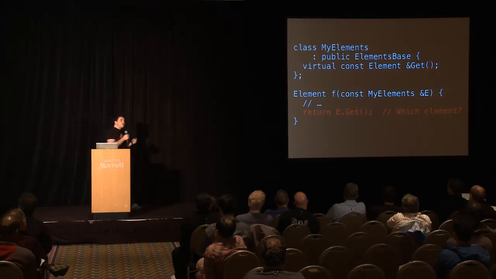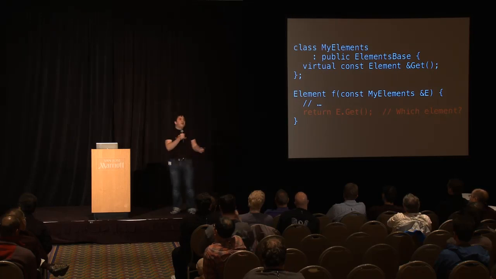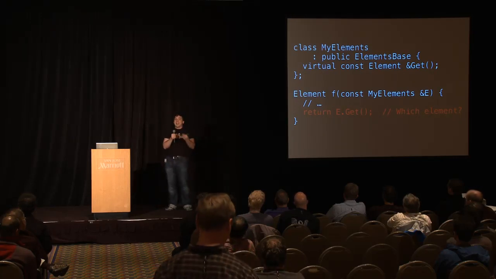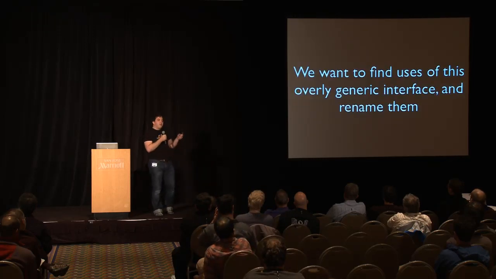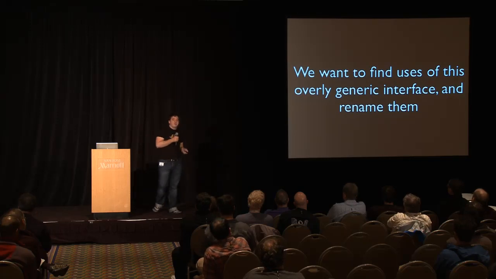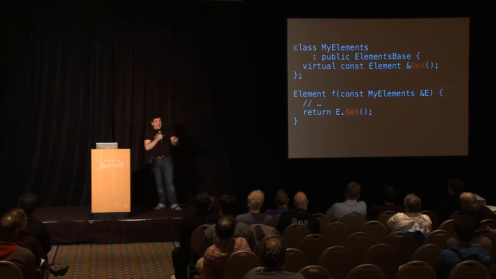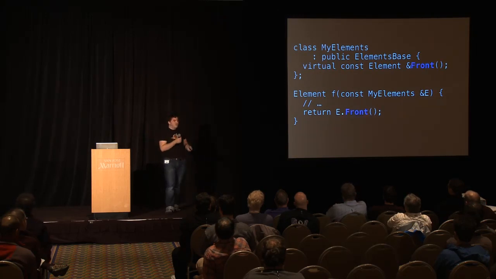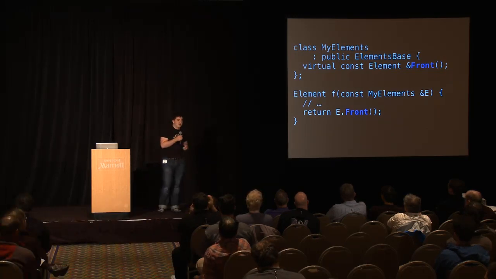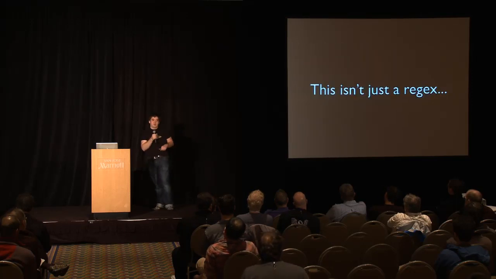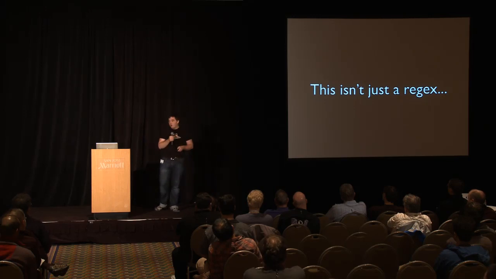And what we really want to do is they want to match the uses of this interface, because this interface was bad. They used the word get for getting an element of a container, but which element do you get? What they actually wanted was something else, right? And we need to find uses of this overly generic interface, and we need to fix them. We need to take code that looks like this. We need to make that get turn into something a little bit more sensible, like front. But to do this, we can't just change one piece of code, right? This is a source-to-source translation. This is a very complex source-to-source translation, and in particular, you are not going to use a regular expression to pull this off. It's too hard.